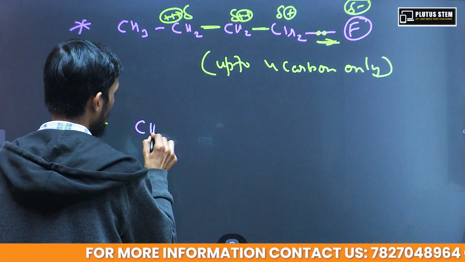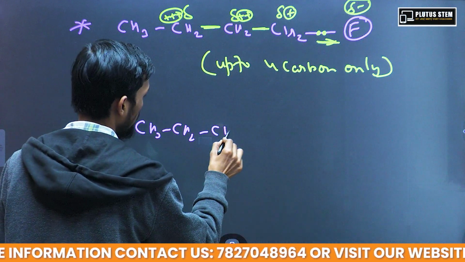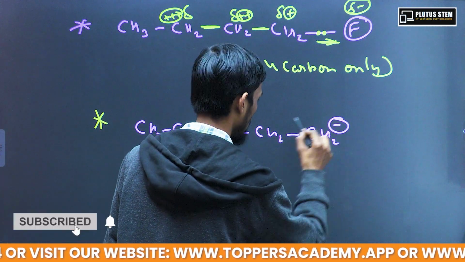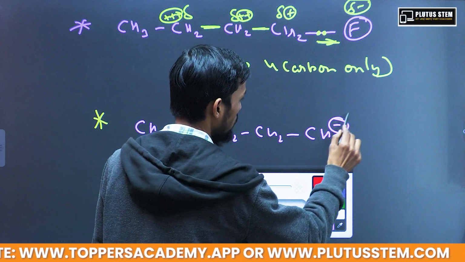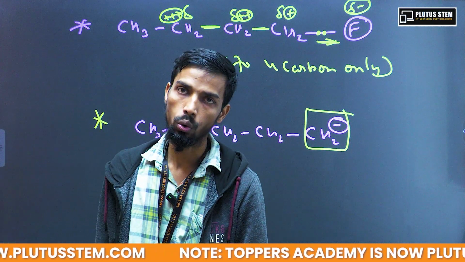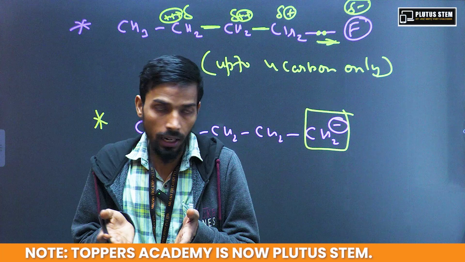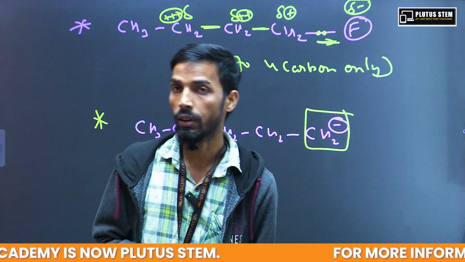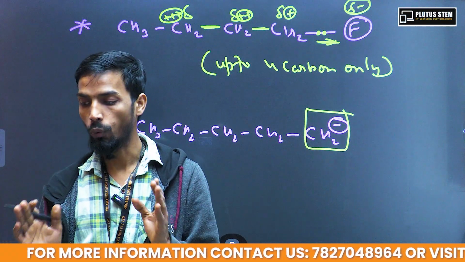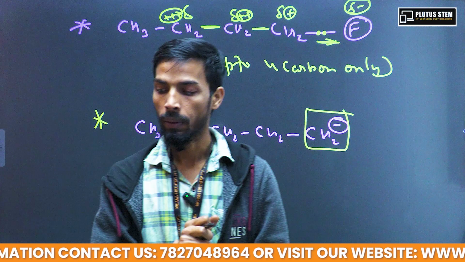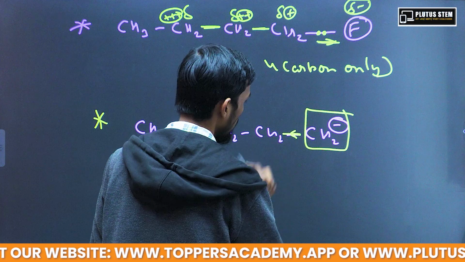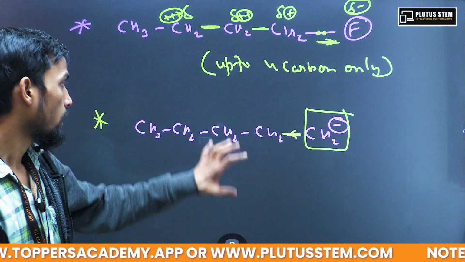Like if we are having CH3 negative, this group is already having some electron pair in itself. So it will not attract the lone pair, it doesn't need some electron. It will donate its electron to this carbon.